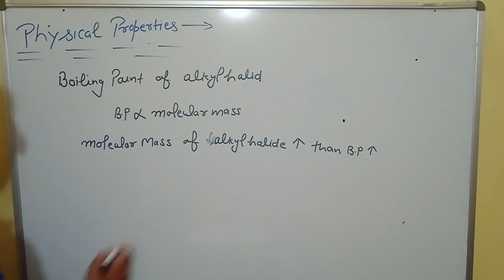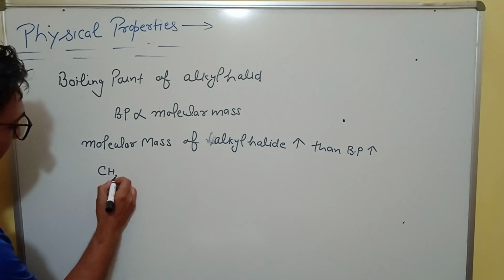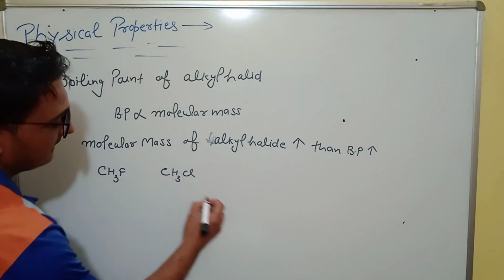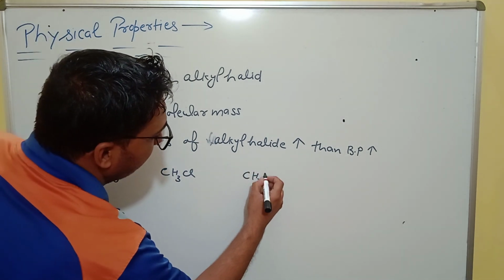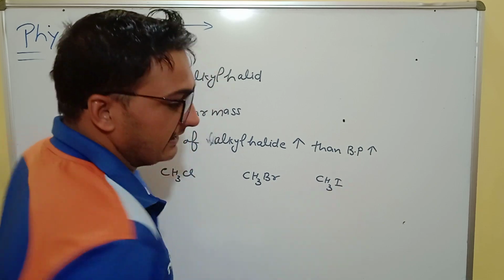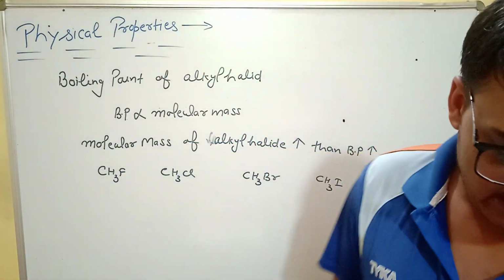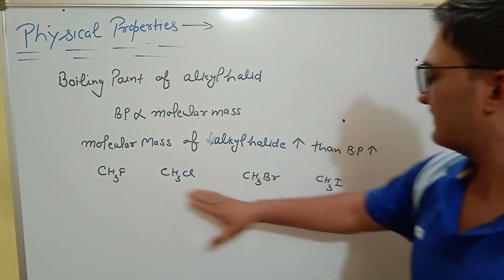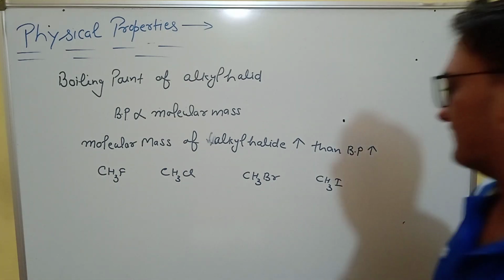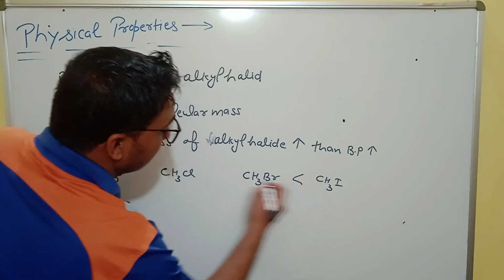Simply, we take the example CH3F, CH3Cl, CH3Br, CH3I. These are simple alkyl halides. When the molecular mass increases, the boiling point of alkyl halide increases. So this is the simple trend of boiling point.